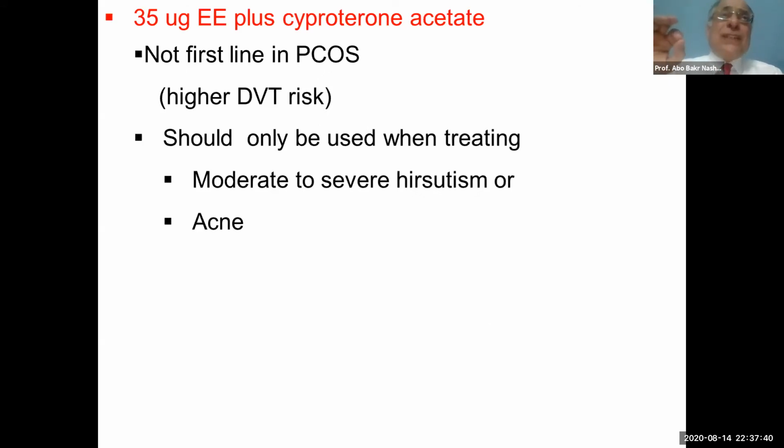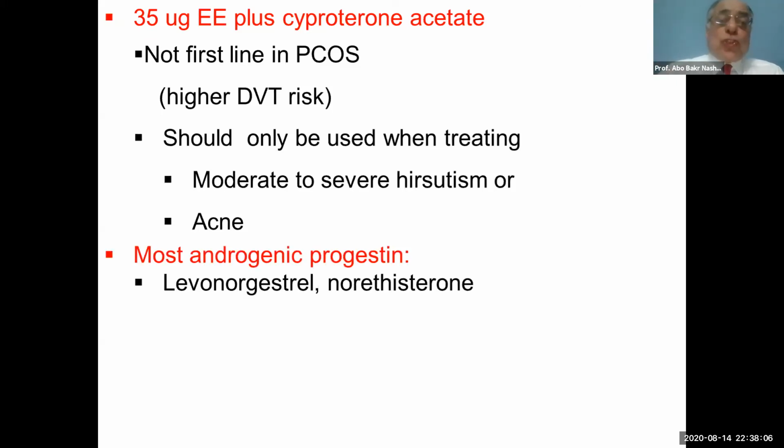Just an important hint about the 35 microgram ethinyl estradiol plus cyproterone acetate. It should not be the first line of treatment of polycystic ovary syndrome, because there is a higher risk of DVT, and it should only be considered if we are treating moderate to severe hirsutism or acne.